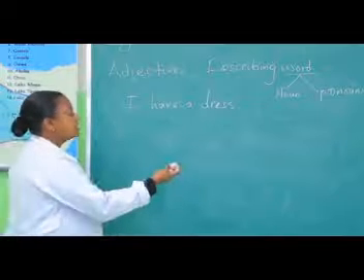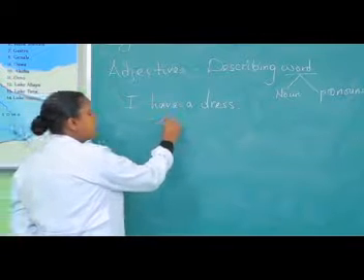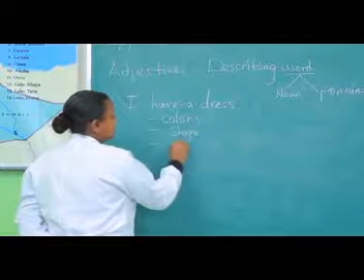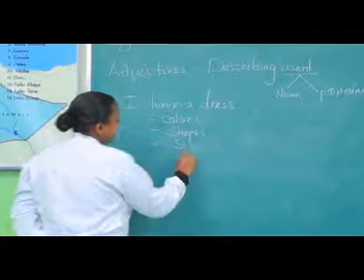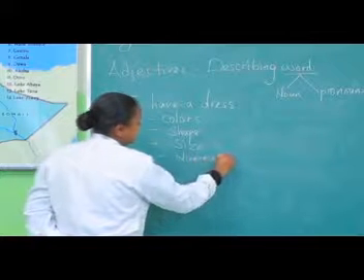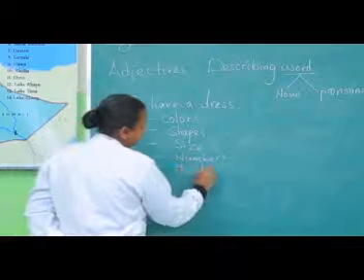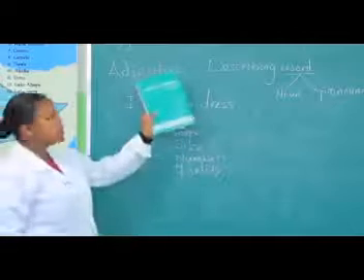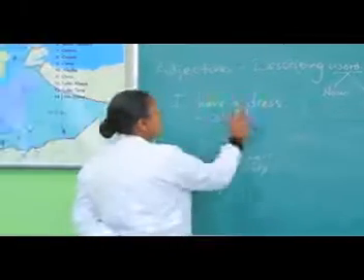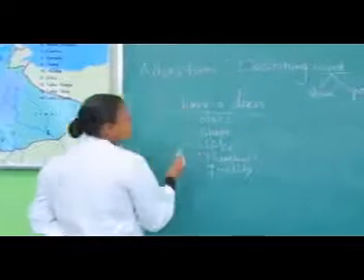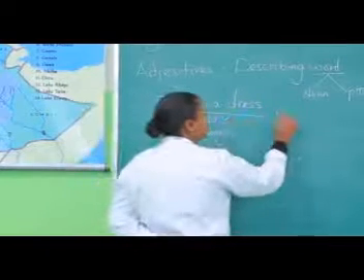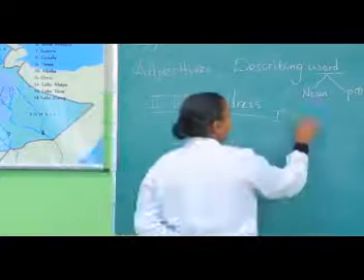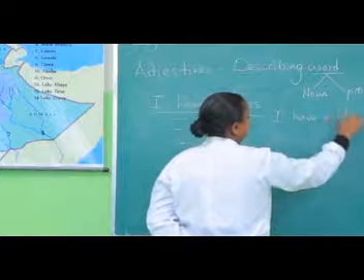Describing words. So adjectives can describe colors, shapes, size, numbers, and quality. So these things can be described with adjectives. Like for example, I can make this sentence, I can add another adjective to tell you about additional information about my dress. Like, I have a blue dress.